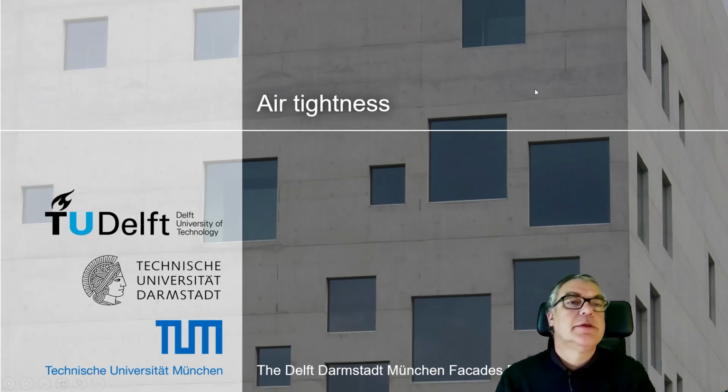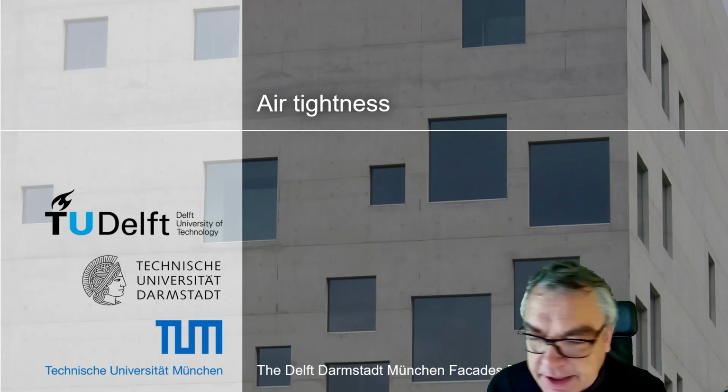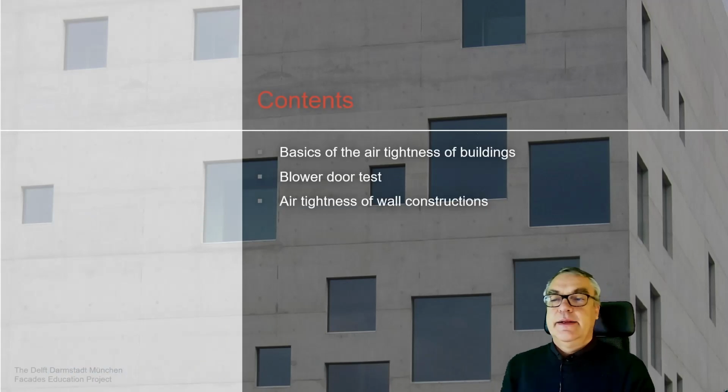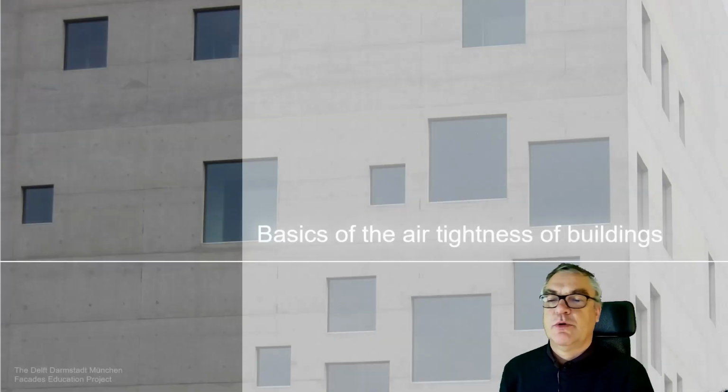Okay, we are rolling. This is lecture G6, airtightness. Basics of airtightness for buildings, the blower door test, and airtightness of the four typical wall constructions which we always show.